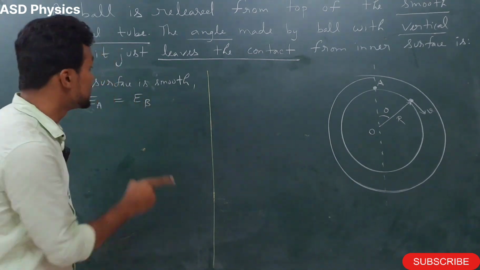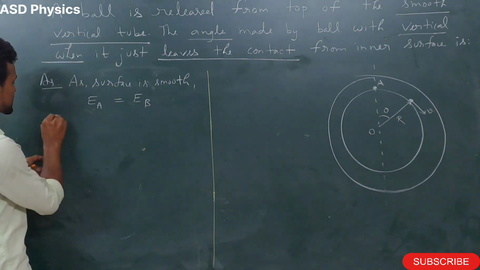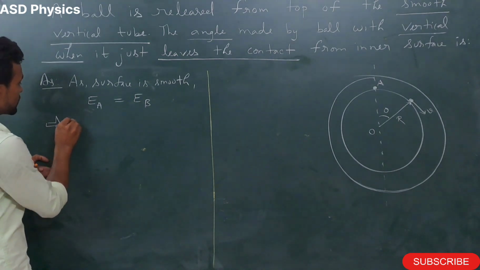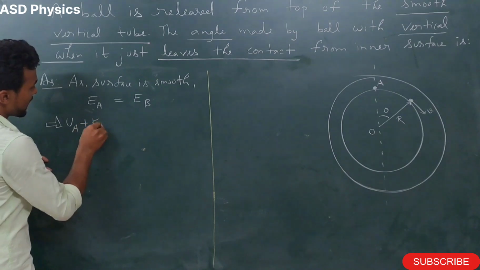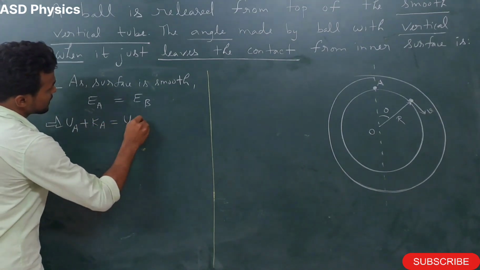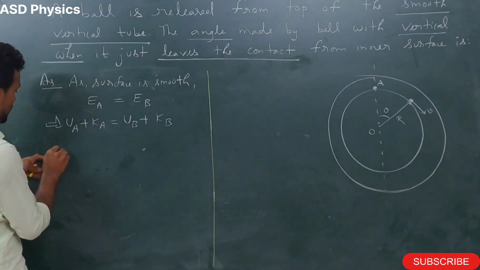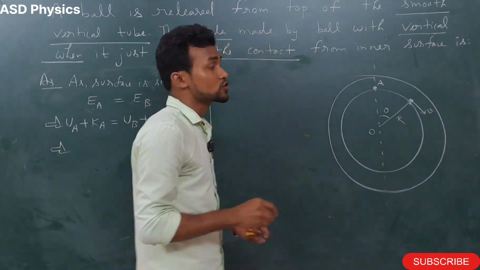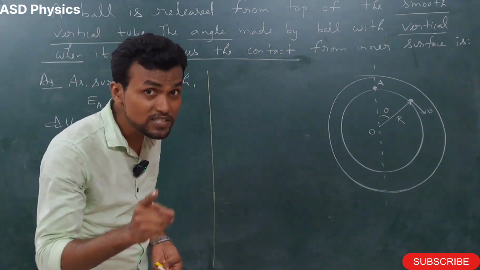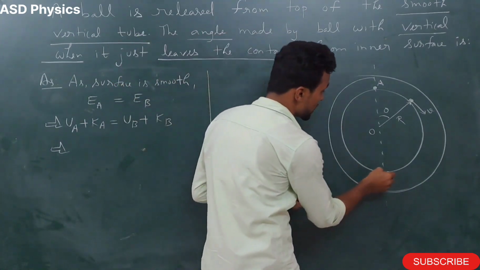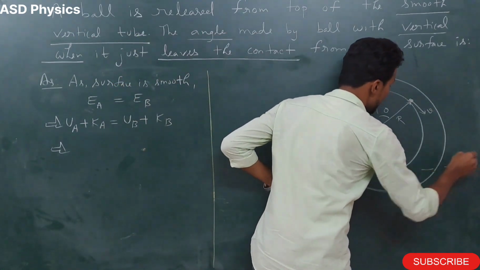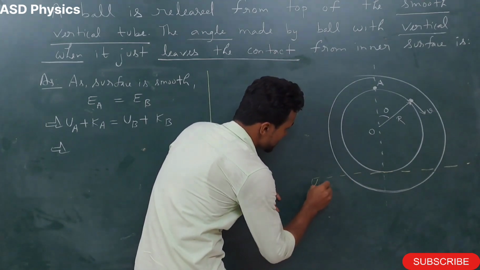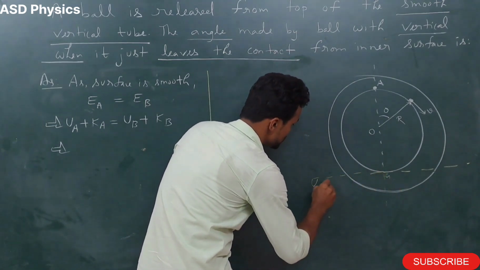This is the total energy. In our syllabus, how many kinds of energy are there? Potential and kinetic. So let me write: potential energy UA plus kinetic energy KA equals UB plus KB. Now we have to write the potential energy at point A. When writing potential energy, we need one reference. So here I have taken the reference at point G, so UG is 0.